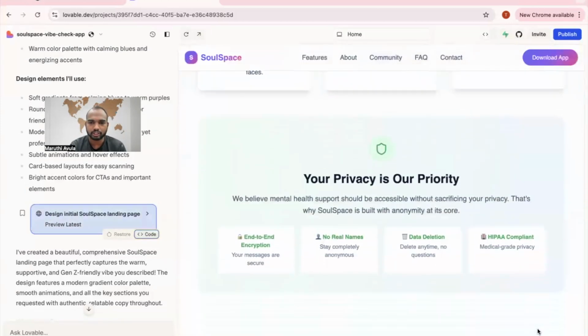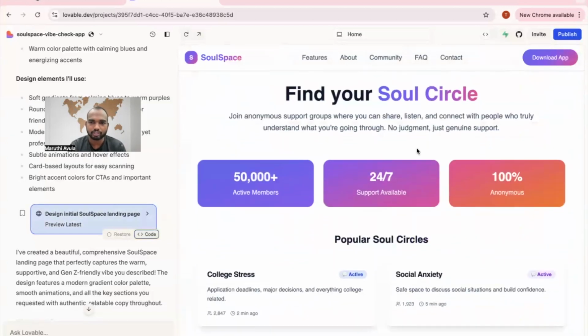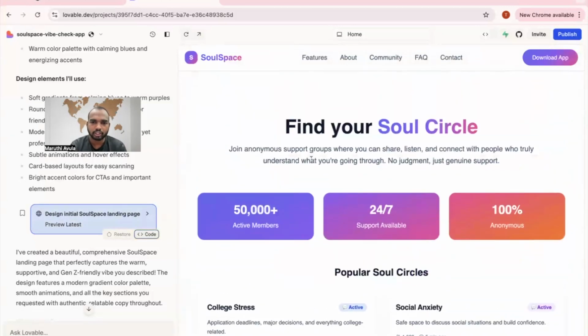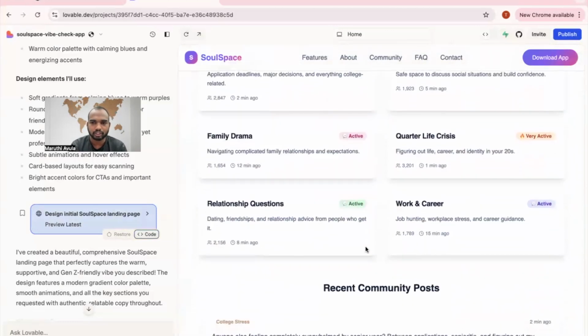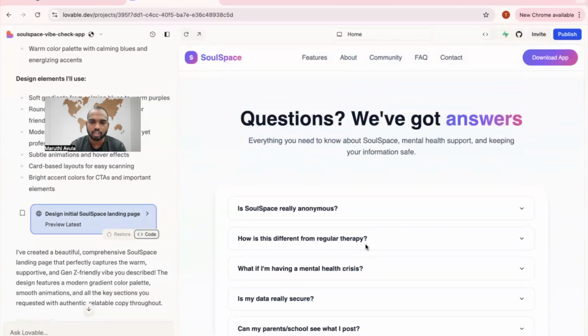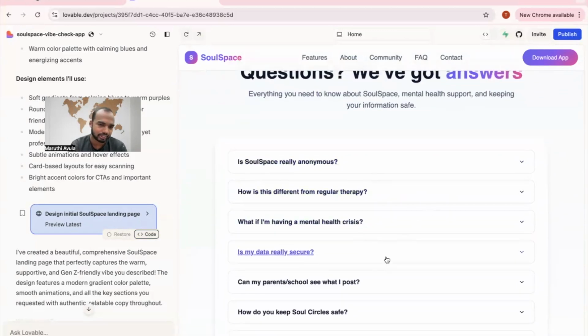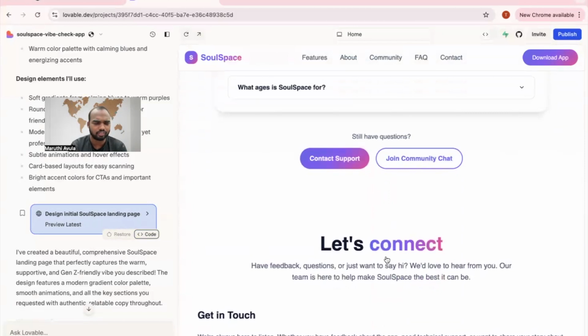So our mission is there. Your privacy is our priority. Find your Soul Circle. Join anonymous support. This is how we encourage everyone to use our app. Questions? We have got answers. Is SoulSpace really anonymous? Yes, it is. Perfect, right? No need to break your head to build a website.